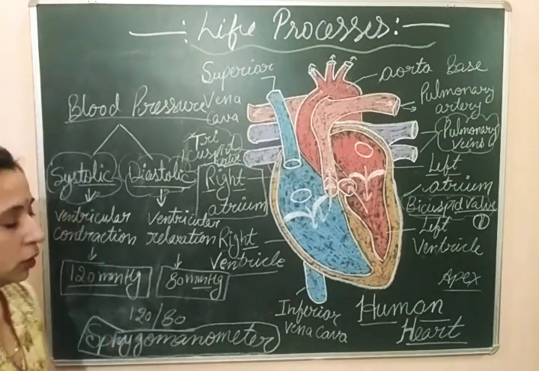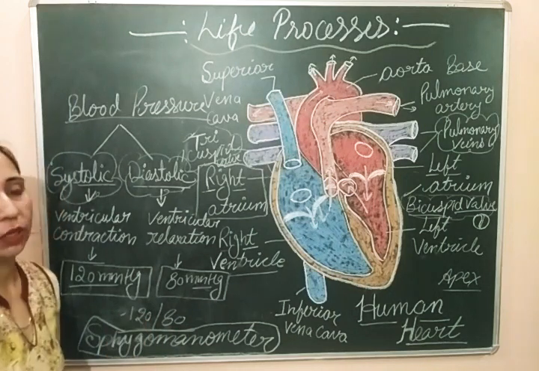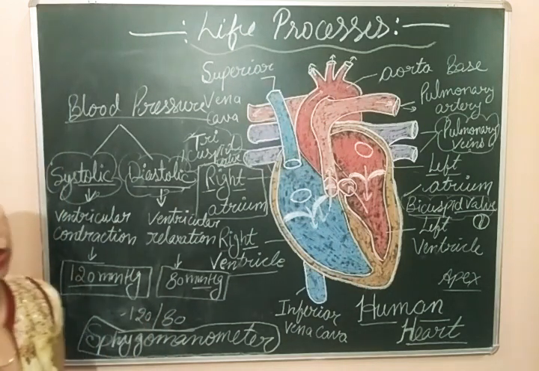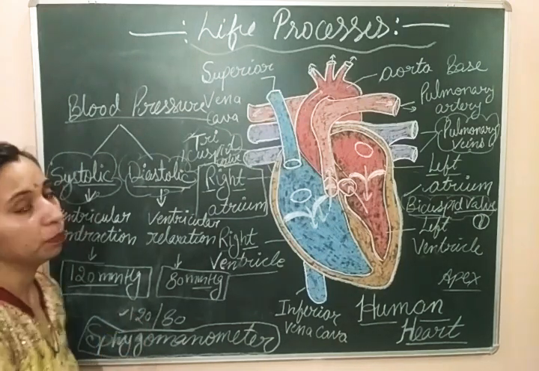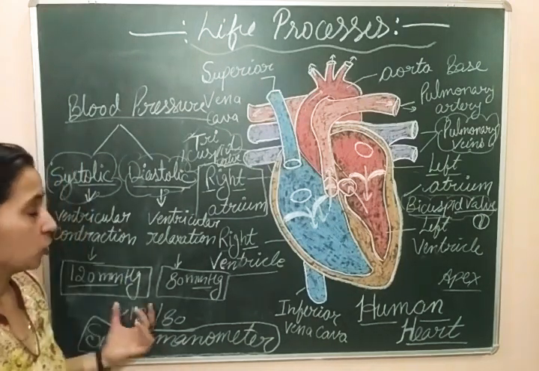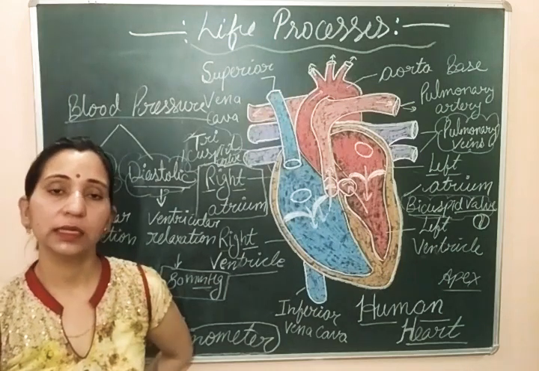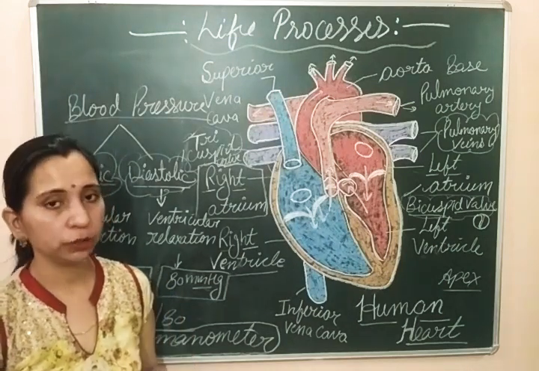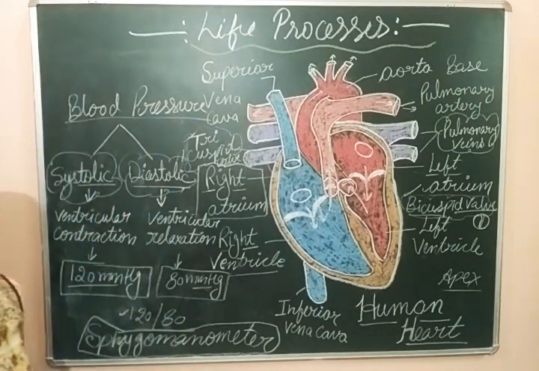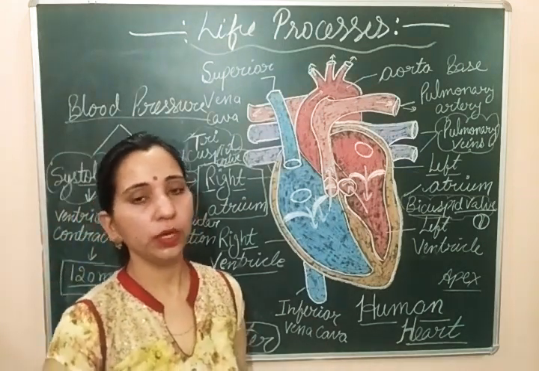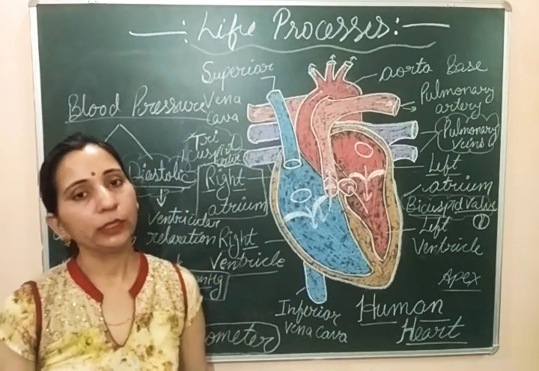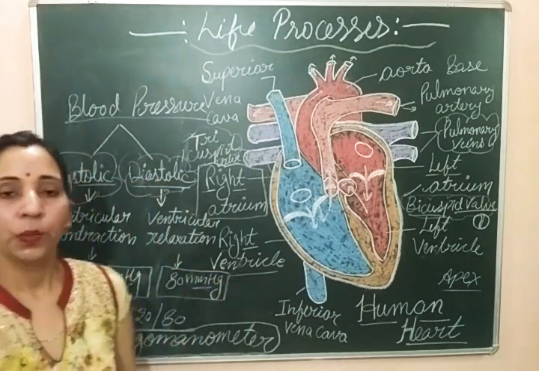This blood pressure is the normal blood pressure. If the value of blood pressure is increased, or continues to be high, the high value of the blood pressure is known as hypertension. If this blood pressure continuously stays high, that condition is known as hypertension. Why does hypertension happen? When we continuously intake oily, greasy food, these oily foods get accumulated or deposited on the walls of